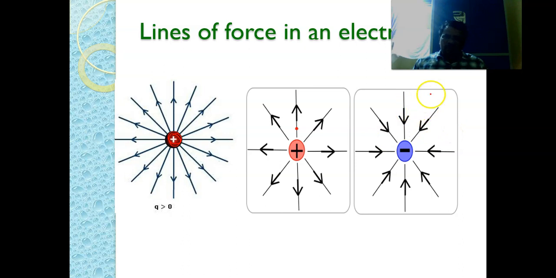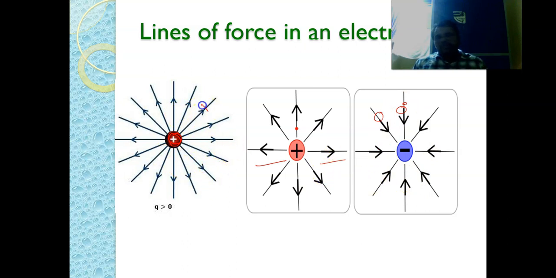The other way around, if we bring a unit positive charge into the electric field of a negative charge, it will be attracted towards the negative charge. That's why the electric field lines are towards the negative charge. So this is the difference. The electric lines of force for positive charge are away from the center, whereas for negative charge they are towards the center of the negative charge.